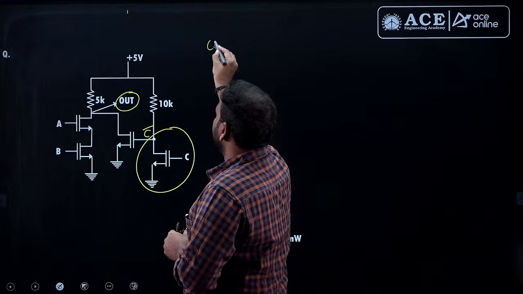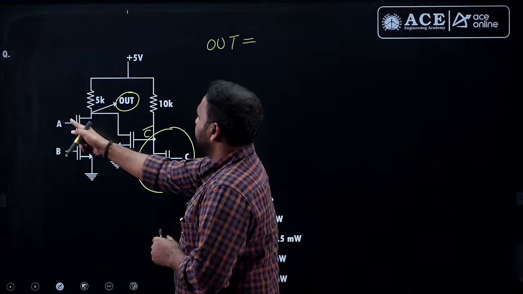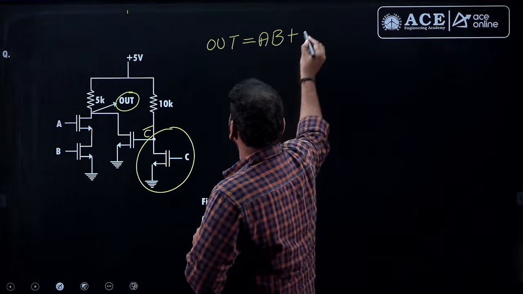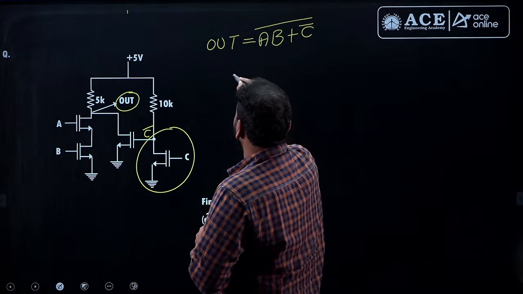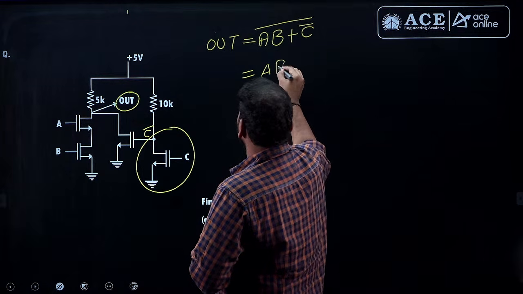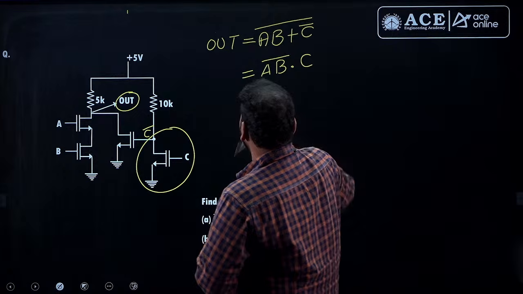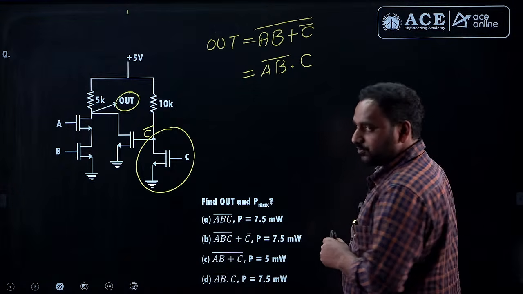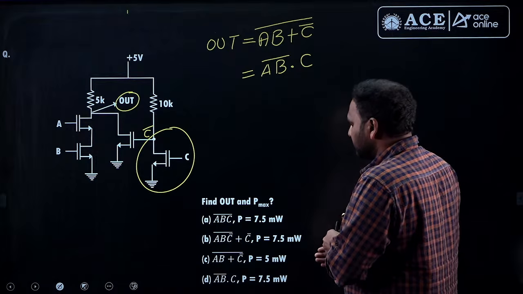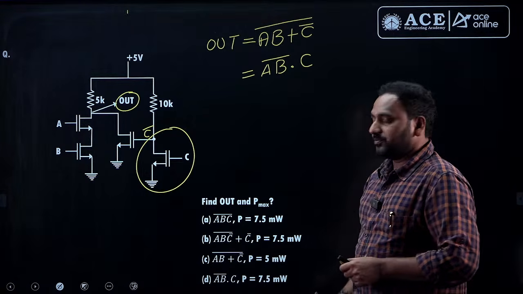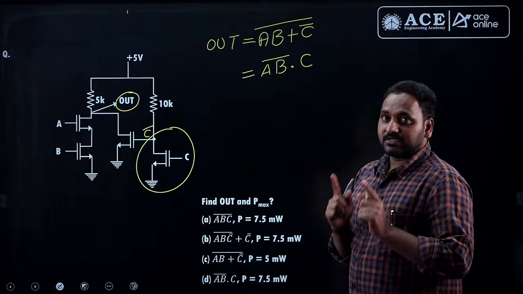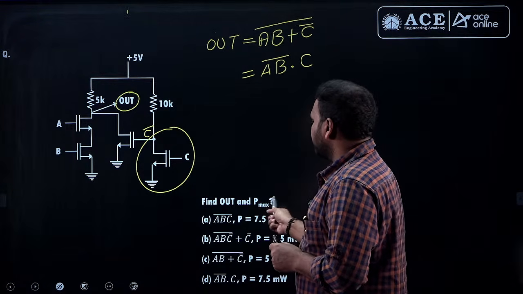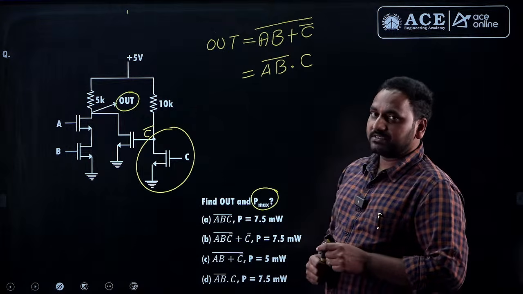So, what is the output here? Output is equal to AB plus input is C bar whole bar. Then if you apply De Morgan's, AB bar dot C double bar, AB bar dot C. AB bar dot C is given in option D, of course, and some of the students have sent the options somewhat different from these options. Anyways, we will verify once the original key is released. And another question from this area is not only the output Boolean expression, he is asking about the maximum power dissipation.